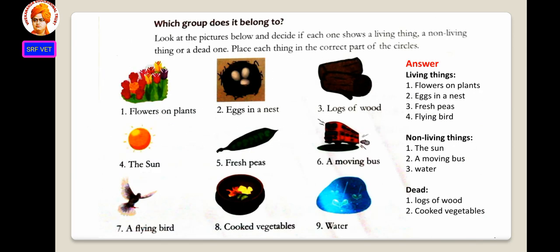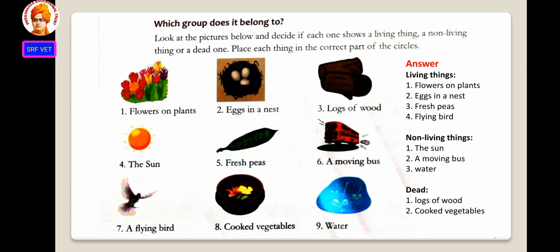Next one, which group does it belong to? Students, look at the picture below and decide if each one shows a living thing, a non-living thing or a dead one. First one, flowers on plants. Number 2, eggs in a nest.